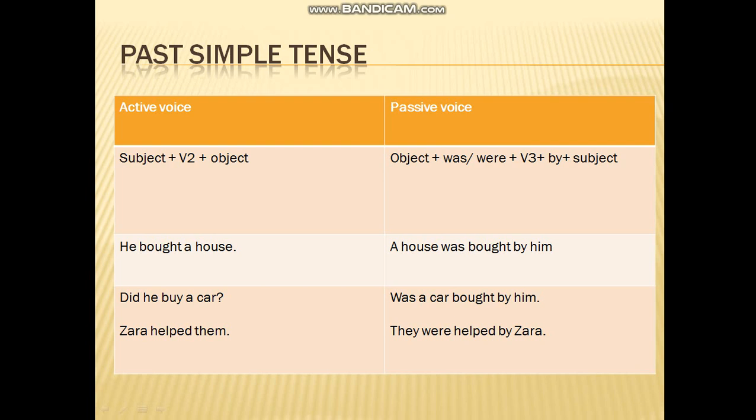If you want to write the same thing in passive voice, it would be "was a car bought by him". I'm not using "did" over here, rather "was" comes at the start of the sentence. Zara helped them. They were helped by Zara.